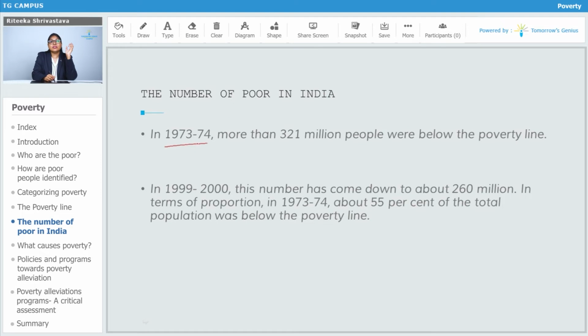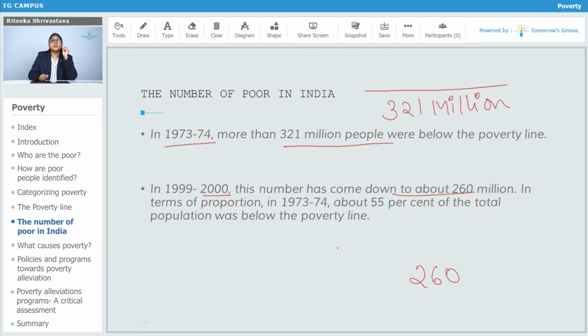In 1973 to 74, more than 321 million people were below the poverty line. Just imagine if this is your poverty line, 321 million people were living below it. In 1999 to 2000, this number has come down to about 260 million. In terms of proportion, in 1973 to 74, 55% of the total population was below the poverty line.